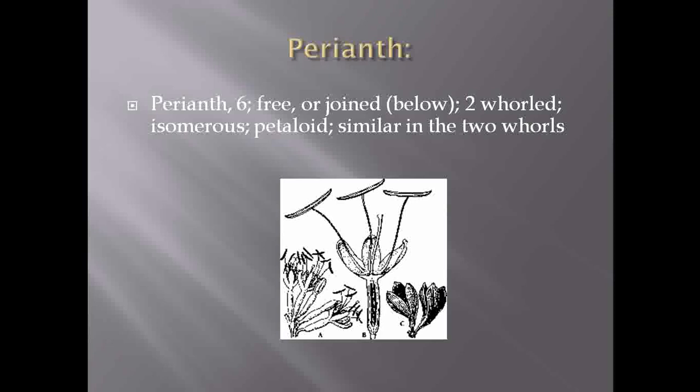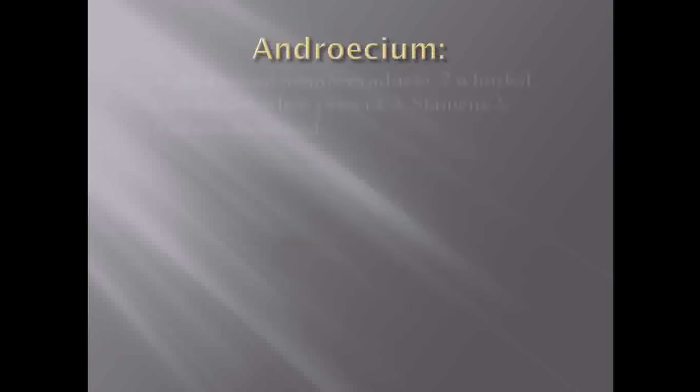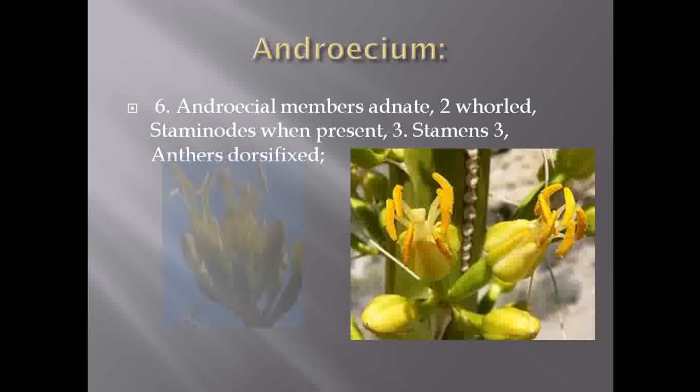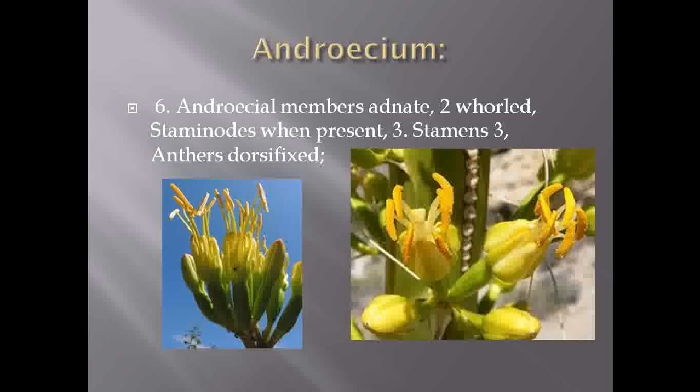Then the perianth, they are petaloid, or they show petal like structure. So this is about the perianth. And they show presence of valvate aestivation, either valvate or imbricate aestivation. Then about the androecium, the number of stamens is 6.